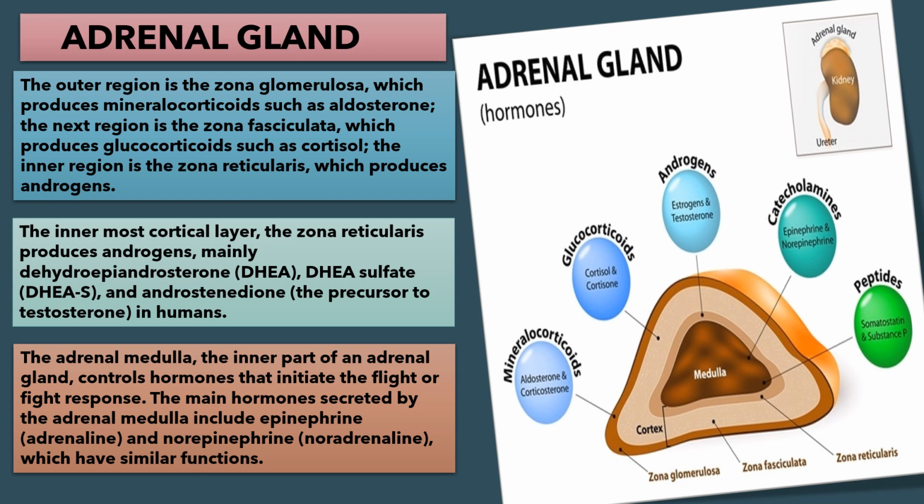So first we are starting with the adrenal gland, because in the last slide we were continuing with glands, types of glands: hypothalamus, pituitary, thyroid, parathyroid. Already we have discussed them. So today we are starting with the adrenal gland.